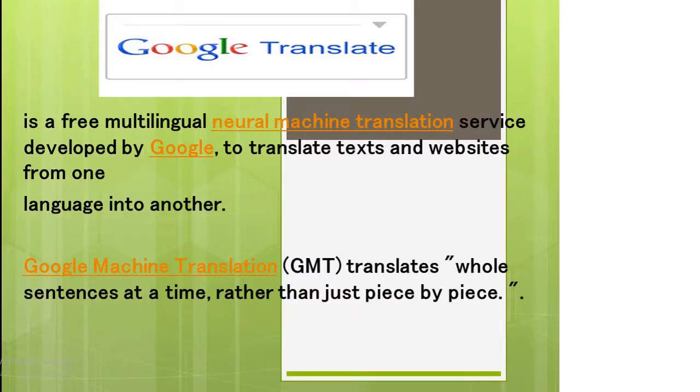So, what's Google Translate? Google Translate is a free multilingual neural machine translation service developed by Google to translate texts and websites from one language into another. Google Machine Translation (GMT) translates whole sentences at a time rather than just piece by piece. It uses this broader context to help it figure out the most relevant translation, which it then rearranges and adjusts to be more like a human speaking with proper grammar. It was used since 2006. Google Translate now serves 200 million people daily.